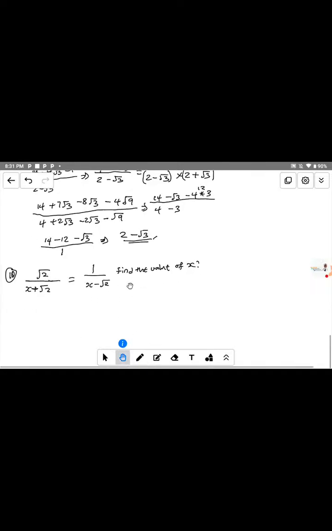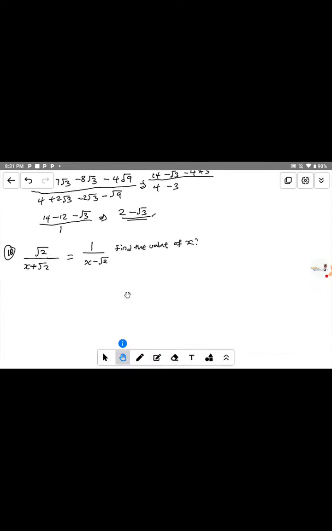This is a WAEC past question. I'm finding this for the WAEC past question. So this is from a WAEC past question. So let's solve it together.